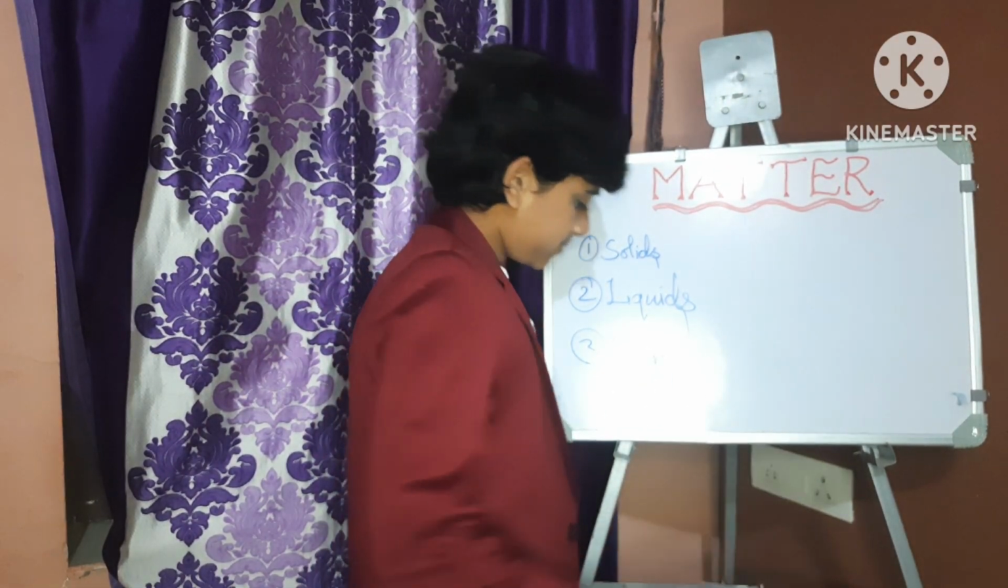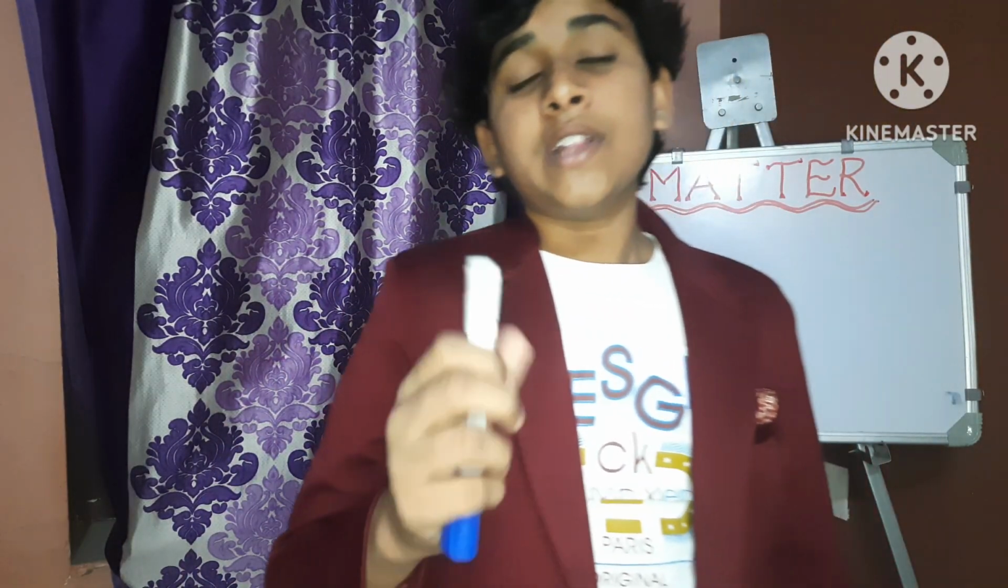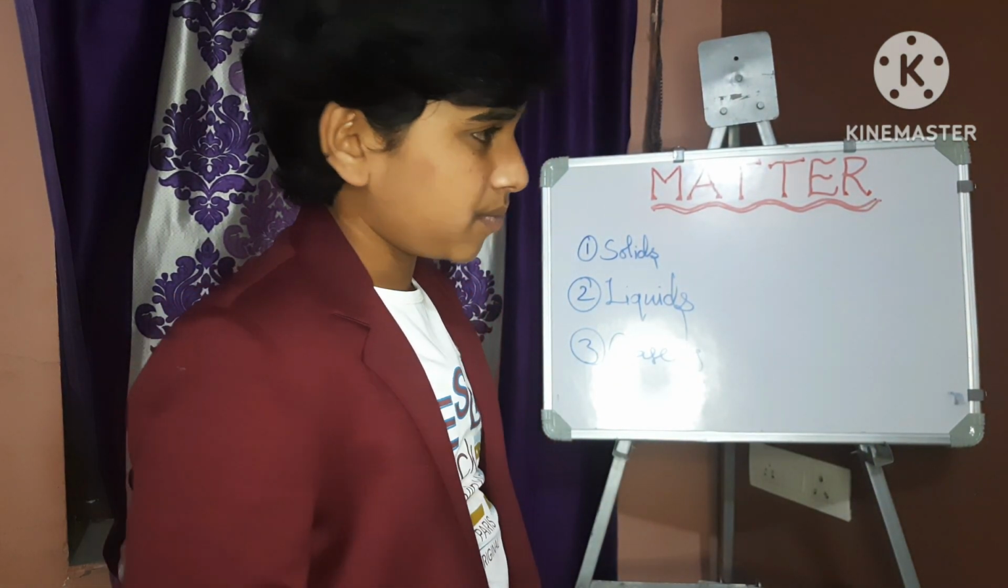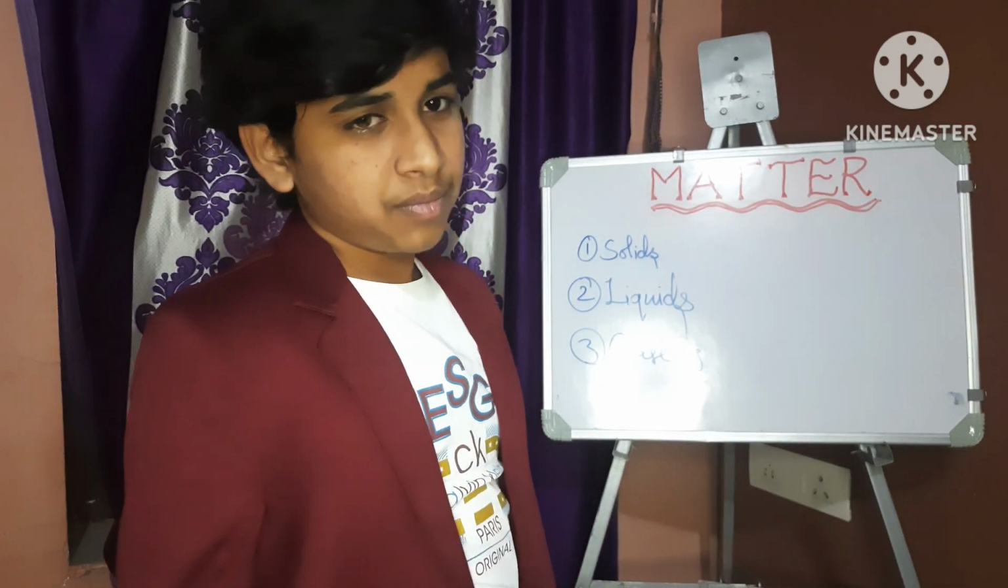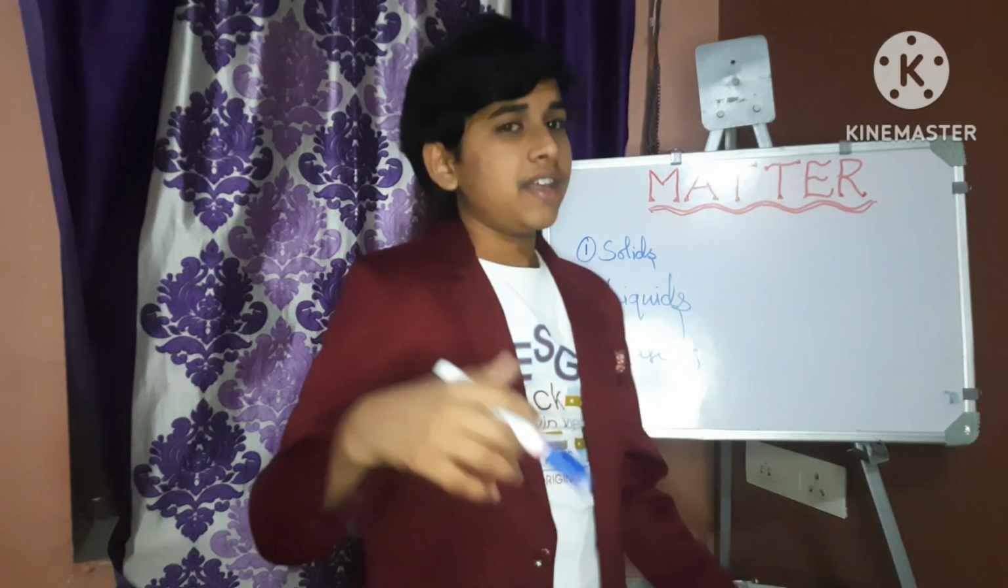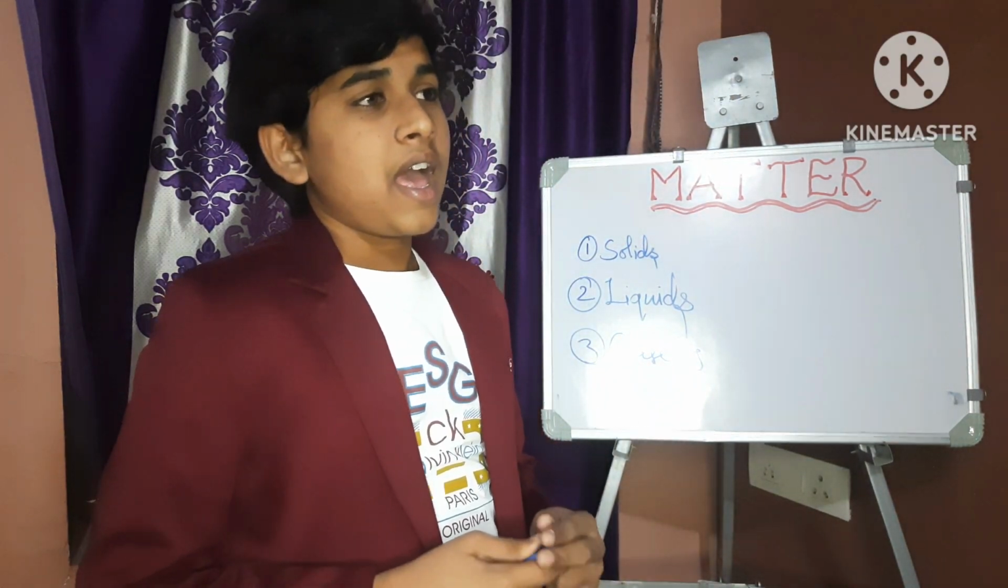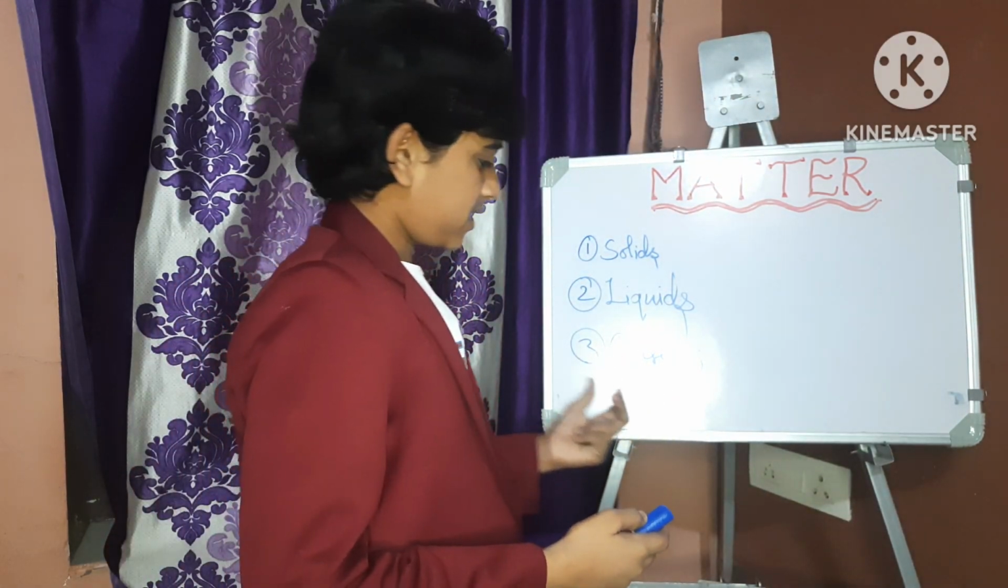And what about gases? Gas is a form of matter with neither a definite shape nor a definite volume. That means gases neither have a definite shape nor a definite volume. Some examples of gases are air. In our surroundings there is air. And nitrogen, oxygen, carbon dioxide, these are all gases.